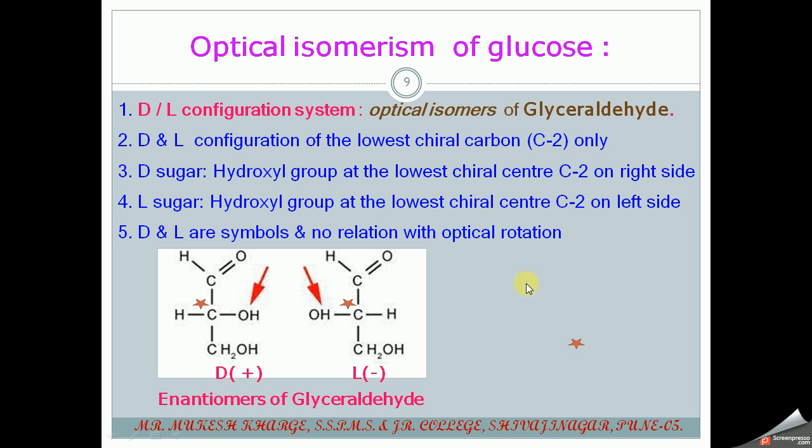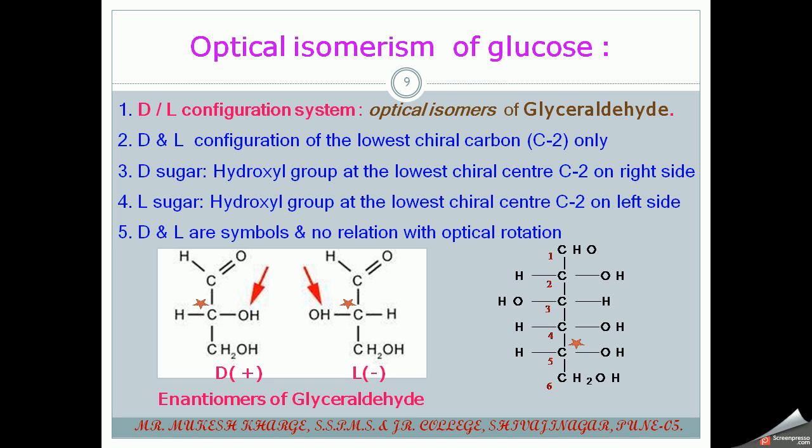If a compound rotates the plane of PPL towards the right hand side or clockwise direction, then it is dextro and it is denoted by a plus sign, while if it rotates the plane of PPL towards the left hand side, then it is denoted by a minus sign, and there is no relation of this D and this L with that optical rotation. So these are two enantiomers of glyceraldehyde. Enantiomer means optical isomers,